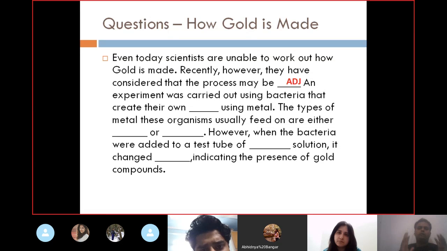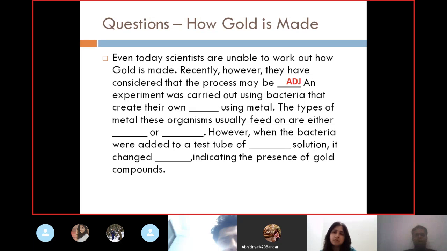So what I'll be doing is, now see people, what is not here in this particular slideshow is that there would be a box of options also. There would be a box of options, 5-6 options, 7 to 8, 15 options would be there. You are going to select those keywords and fill those blank spaces. Those which are adjectives, we are going to pick one adjective from there, in this particular case, in the first blank. Okay, now moving further, an experiment was carried out using bacteria that create their own blank. I mean, this is another blank space.